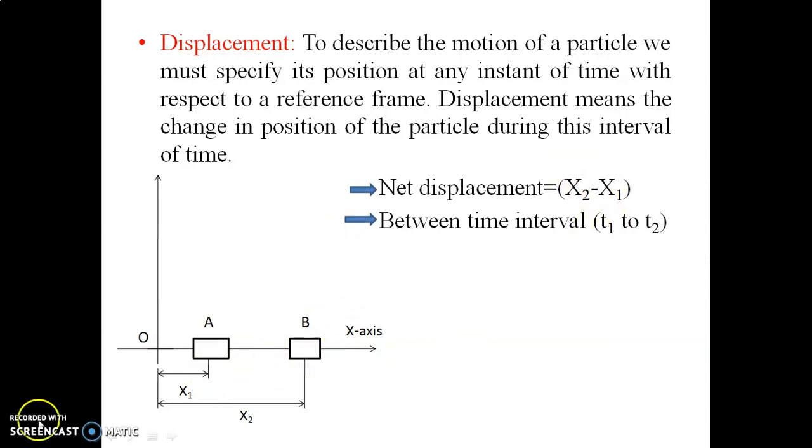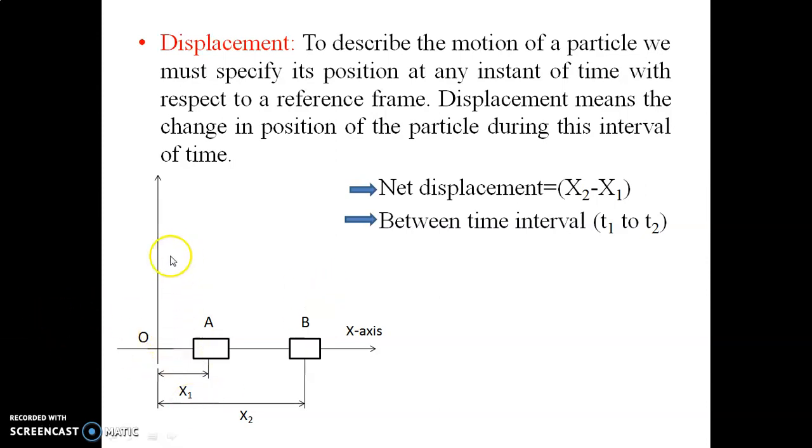If the object is moving on the right-hand side of the reference point, then the displacement will be considered positive. Whereas if the object moves along the negative x-axis, then the displacement will be considered negative. So it depends on which side the displacement is taking place, whether on the right-hand side or the left-hand side.